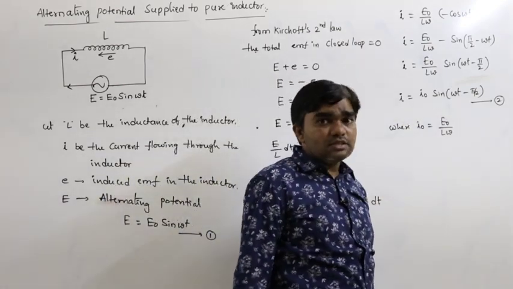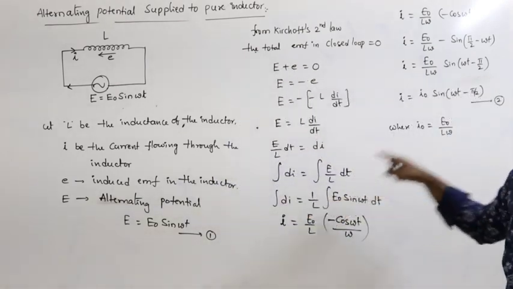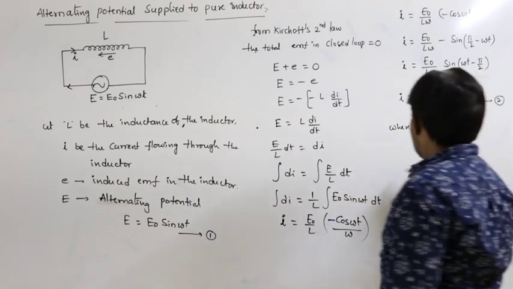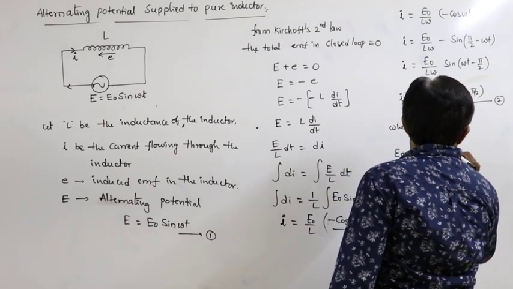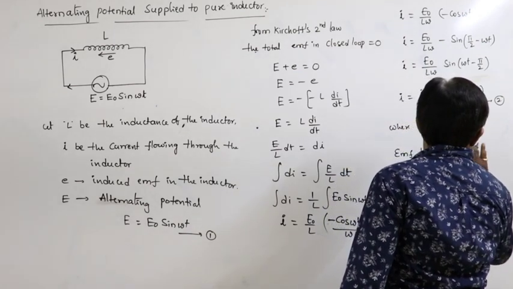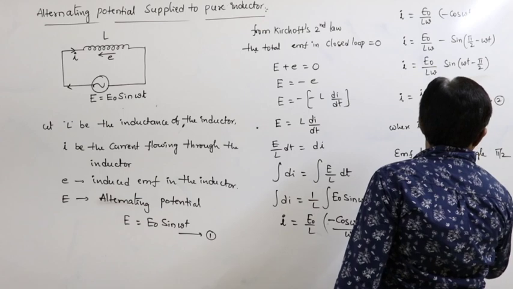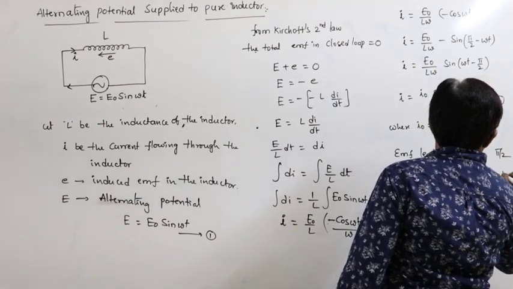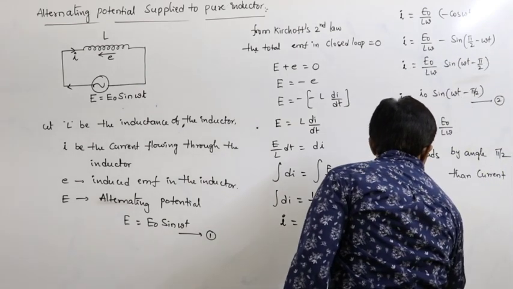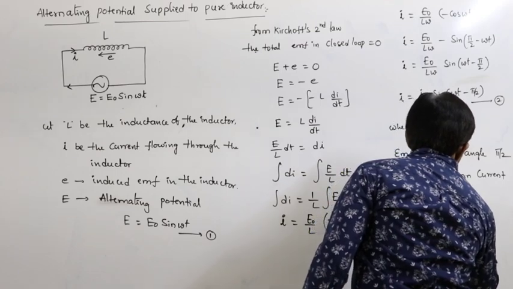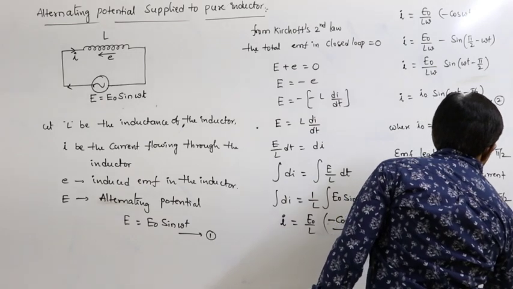But when we compare equation 1 and 2, here we can write that EMF leads by an angle pi by 2 than current, or current lags an angle pi by 2 than EMF.